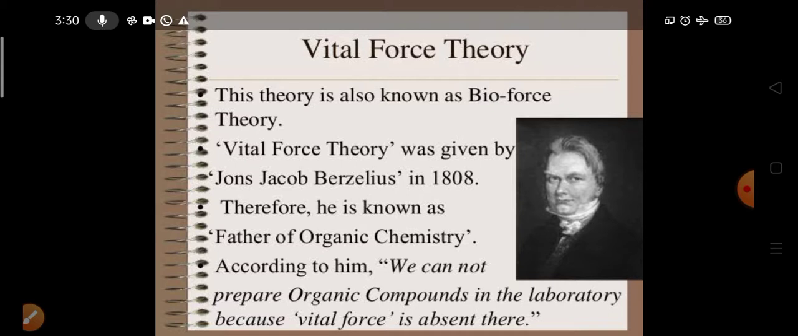What Berzelius states is that at that time it was considered that organic compounds are those compounds which are obtained only from living things. That may be plant, that may be animal. For example, milk is a material obtained from a living thing, or an apple, it is a material obtained from a living thing. Like that, everything which is obtained from a living thing is known as organic.